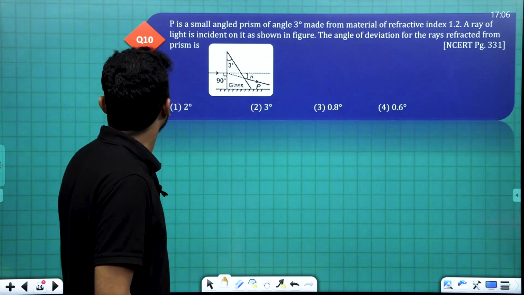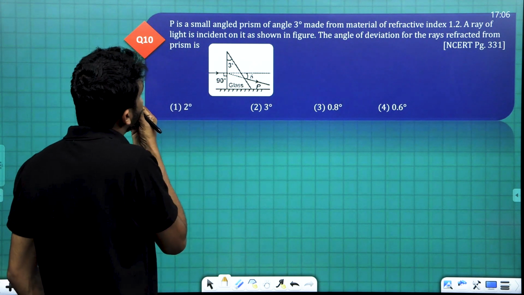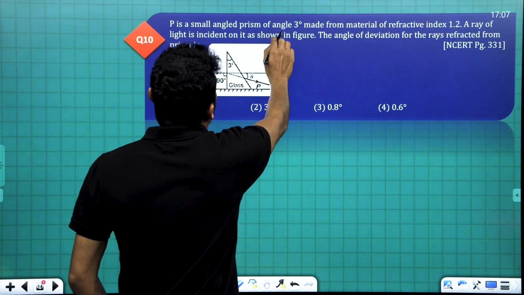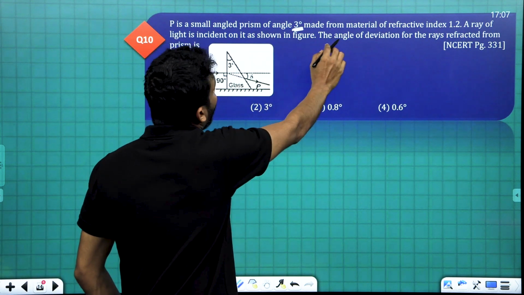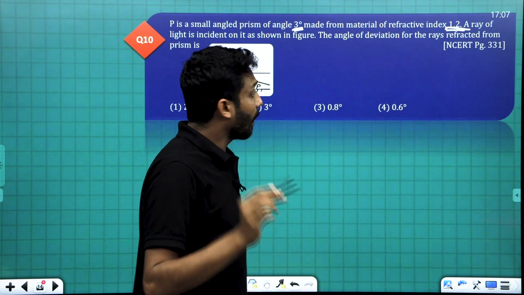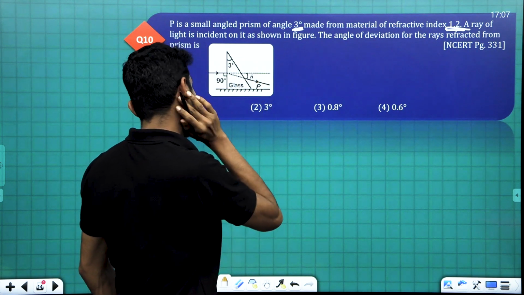Moving to the next one, the 10th. Look into the figure. P is a small angled prism of angle 3 degree made from material of refractive index 1.2. A ray of light is incident on it as shown in the figure.